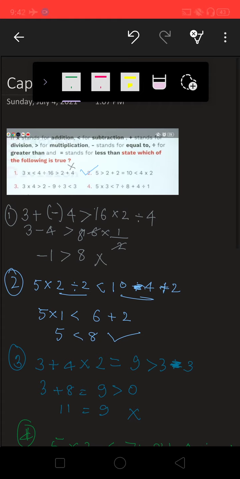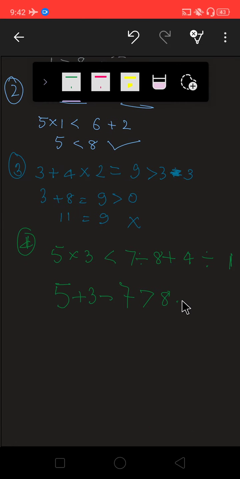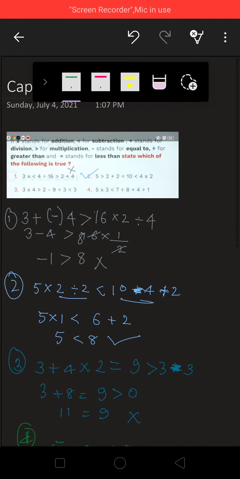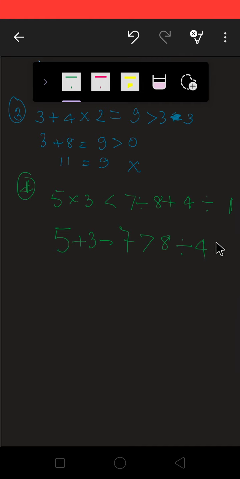Addition stands for division, and division stands for, where is division? Division stands for greater than 1. See how carefully we have to do.